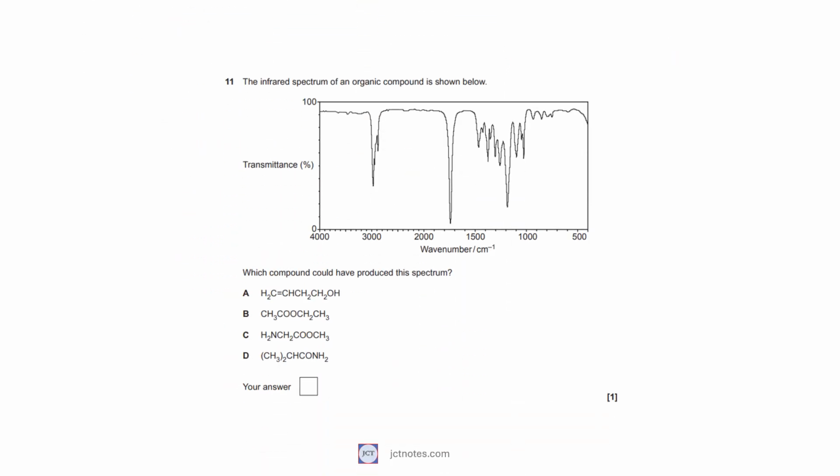In question 11, we are given an infrared spectrum of an organic compound. We are asked to identify the compound that could have produced the spectrum from the 4 options given. Looking at the spectrum and the data sheet from the exam, we can identify the following peaks. A peak between 2800 and 3100 reciprocal centimeters, indicating a possible alkyl group. Another peak at around 1750 reciprocal centimeters, in the region of the carbon-oxygen double bond. Anything below 1500 reciprocal centimeters is considered fingerprint and we can ignore it.